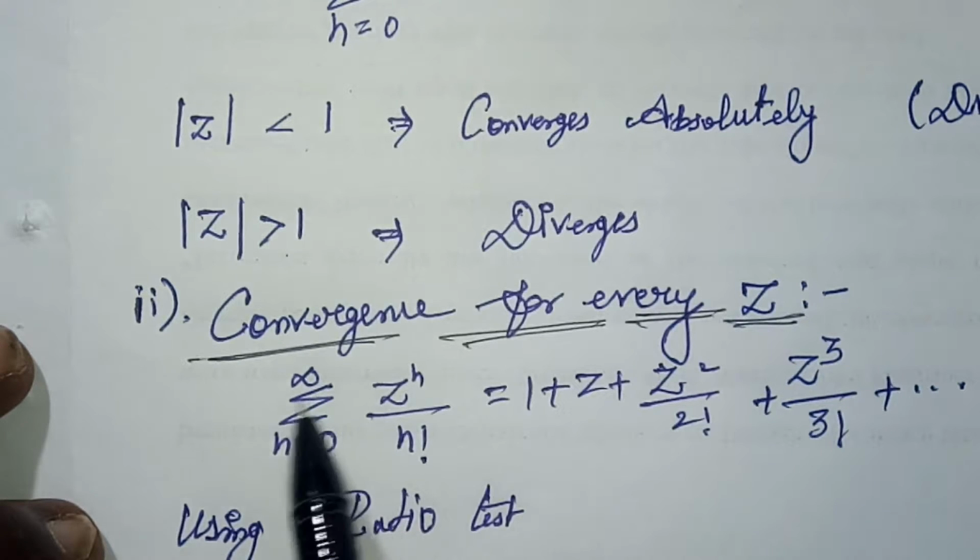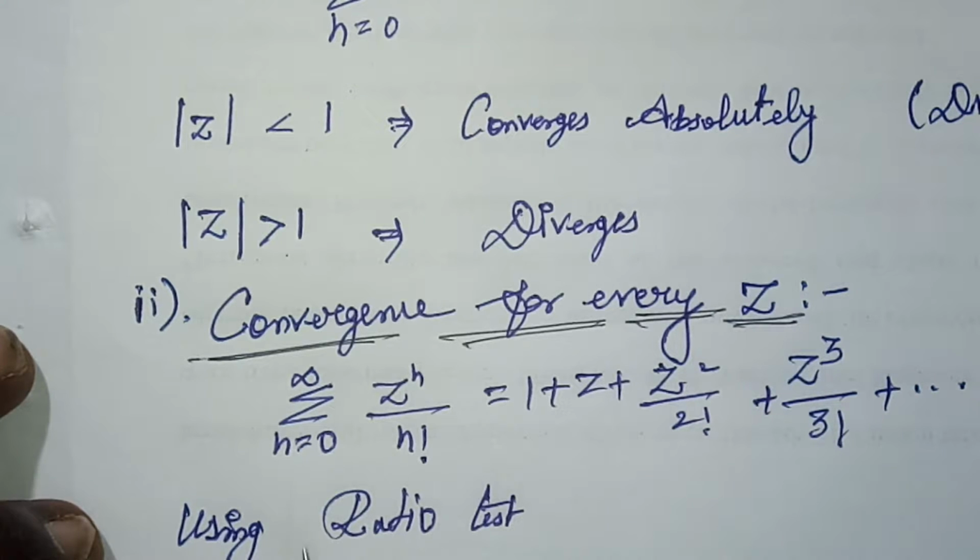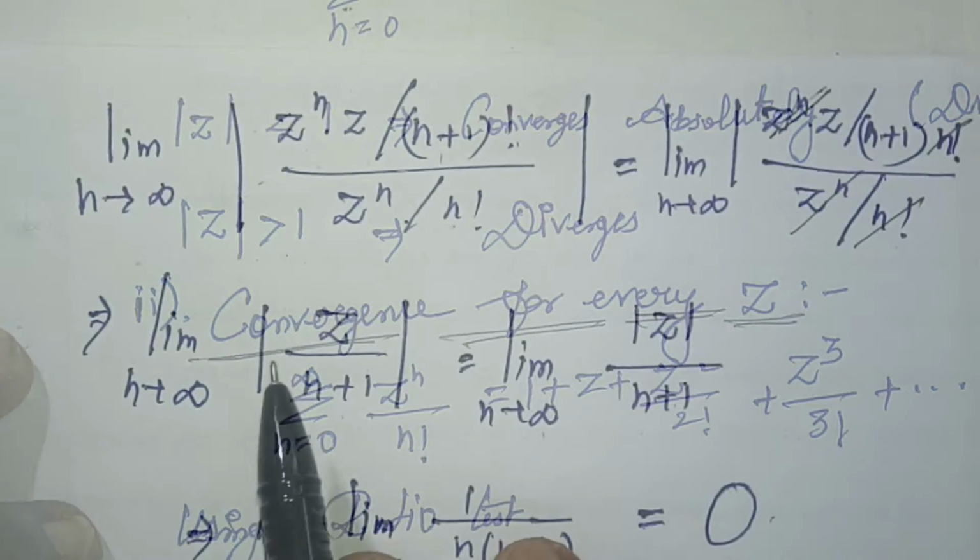The next one is convergence for every z. Now I am going to consider a series, summation n equal to 0 to infinity z power n divided by n factorial equal to, expanding this function, 1 plus z plus z square by 2 factorial plus z cube by 3 factorial plus and so on. Already you know that the expression of this function is f of z equal to e power z, am I right?